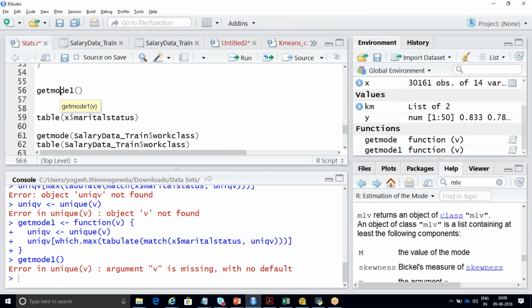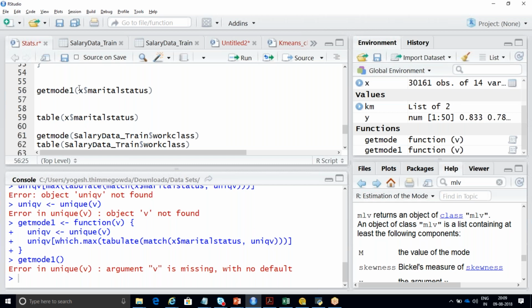See here, argument v is missing. You should pass that variable, which is the variable you need to calculate. So what is the variable name we have passed here? It is your marital status, X dollar marital status. So now if you pass, you'll be getting that married CIV spouse is having more number of records. So this also will specify that.